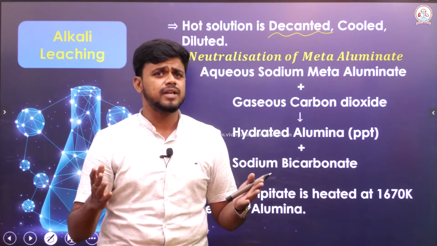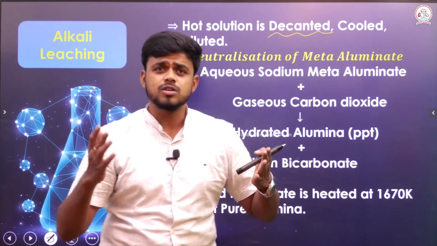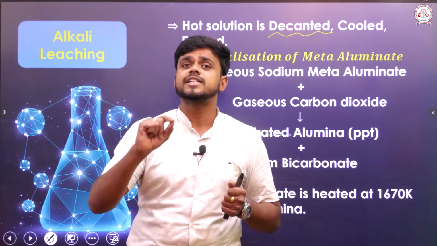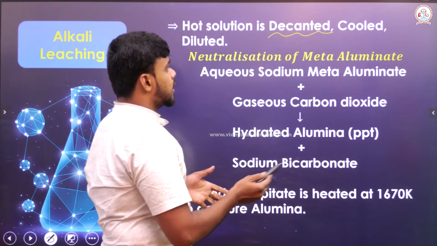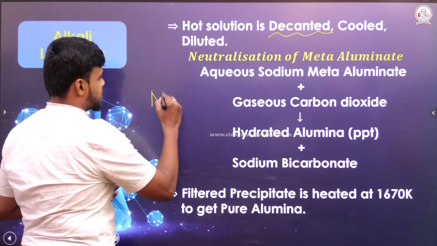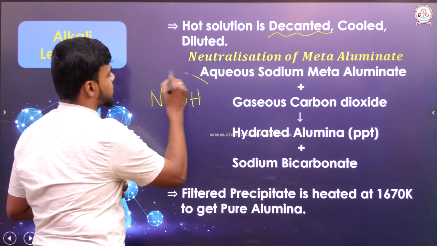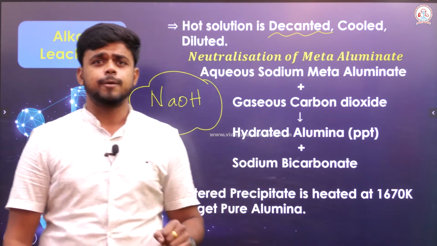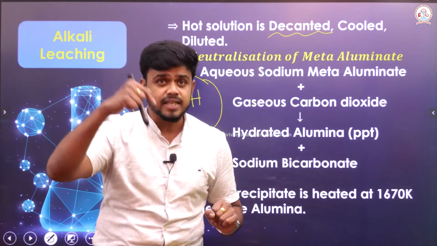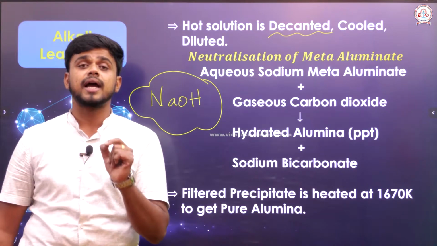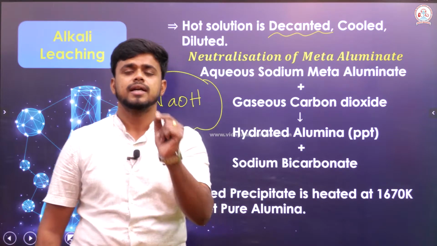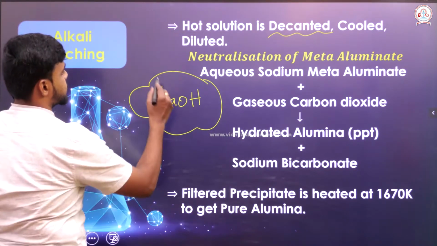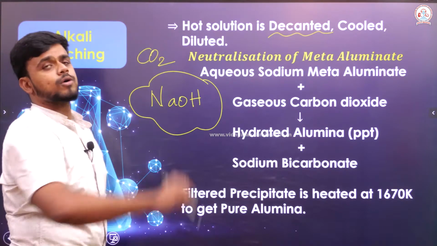Sir, why do I have to dilute it? Is the solution over there concentrated? It is not that kind of dilution that is mentioned here. The dilution mentioned here is this: in the previous reaction, it has been treated widely with sodium hydroxide. So, when the reaction is already carried out in a basic medium, in order to neutralize it, I have to add an acid. Here, we are not directly adding an acid. Instead, an acidic oxide is used, which is carbon dioxide.